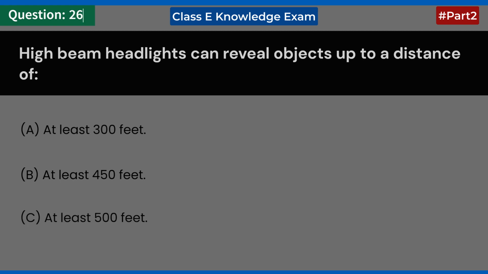High beam headlights can reveal objects up to a distance of: A. At least 300 feet. B. At least 450 feet. C. At least 500 feet. Answer B. At least 450 feet.